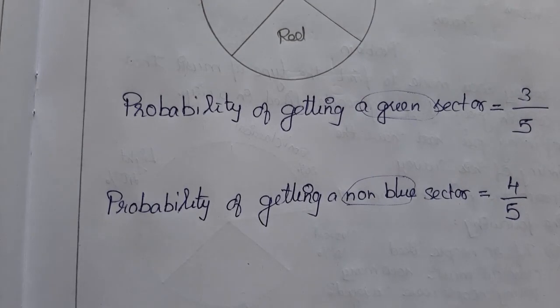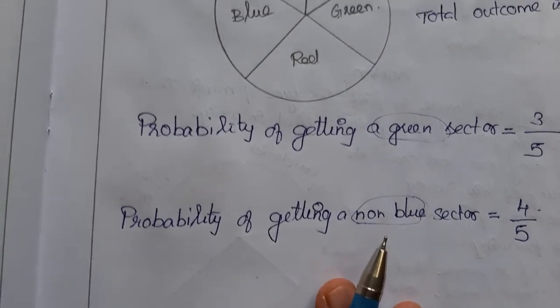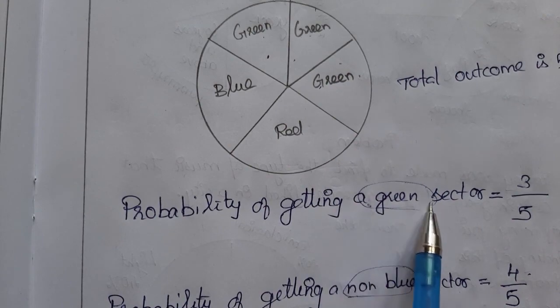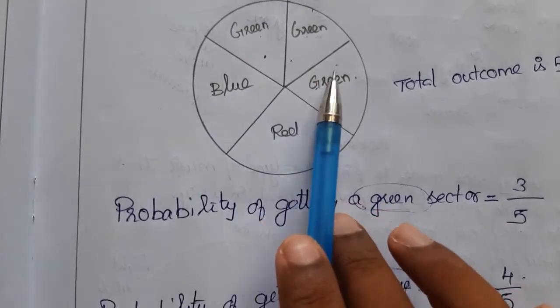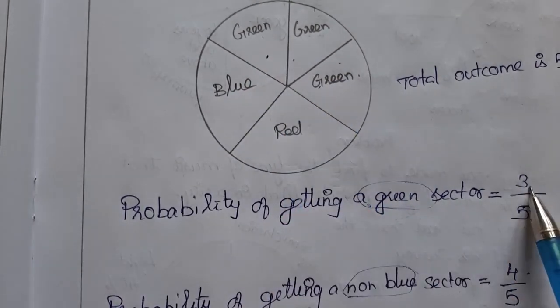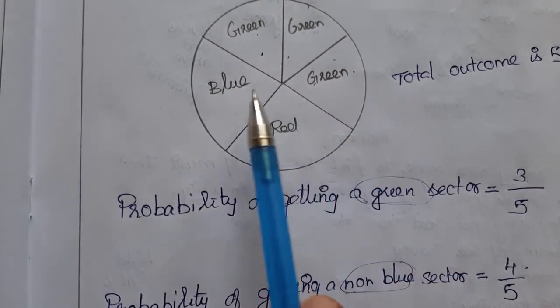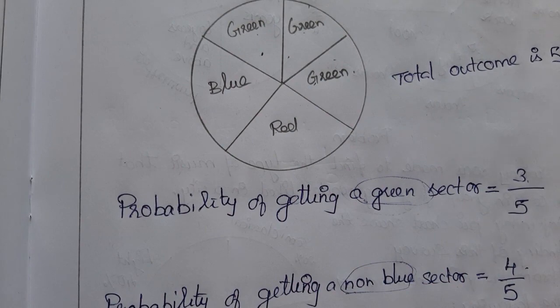Clear? So the numerator is representing the question. What does this question say? Non-blue means just how many non-blues are there. That will be represented in the numerator. Denominator is the total. So here it represents the green. So just count how many greens are possible. 1, 2, 3. So 3 divided by total. Total outcomes are 1, 2, 3, 4, 5. Right? Clear, students? Thank you.